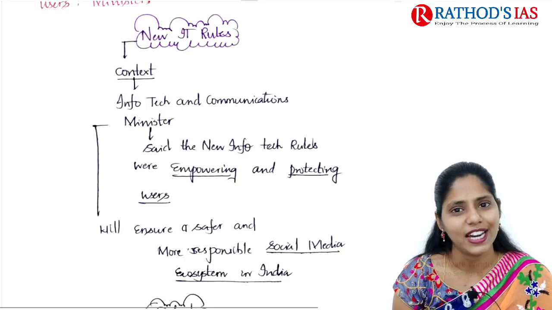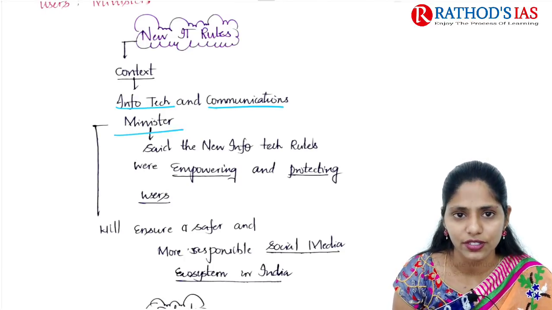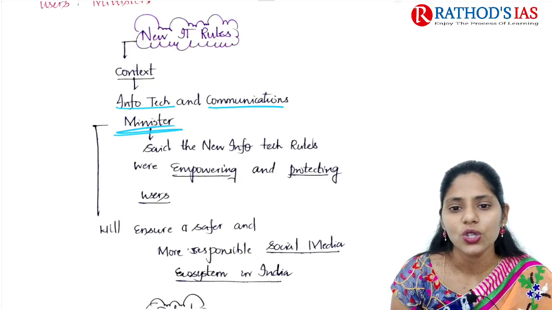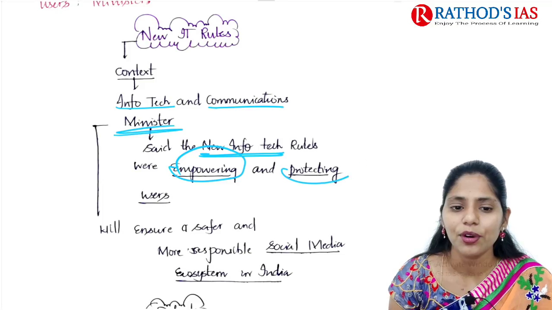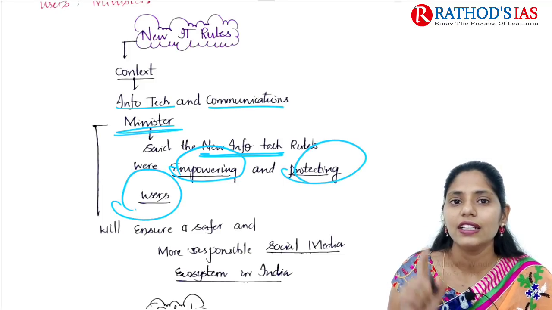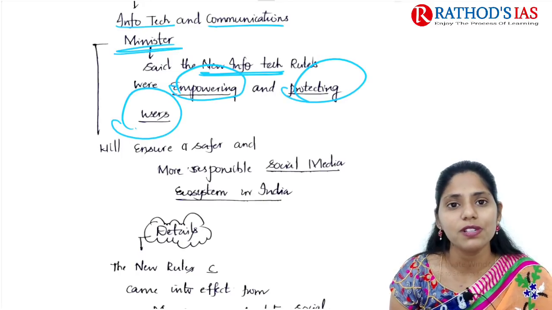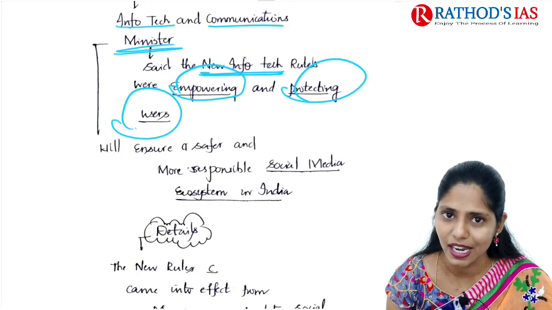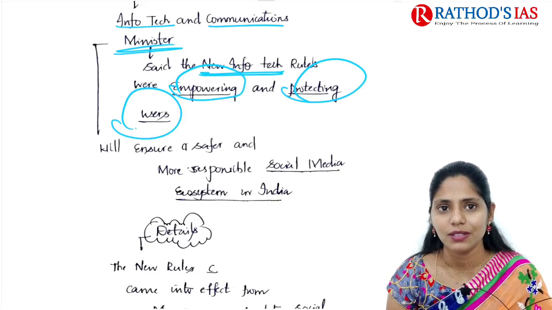First, let us focus on the context, why it is in the news. The Information Technology and Communication Minister said that the new information technology rules are empowering and protecting users. And these rules will ensure a safer and more responsible social media ecosystem in India. This is the statement given by our Information Technology and Communication Minister.